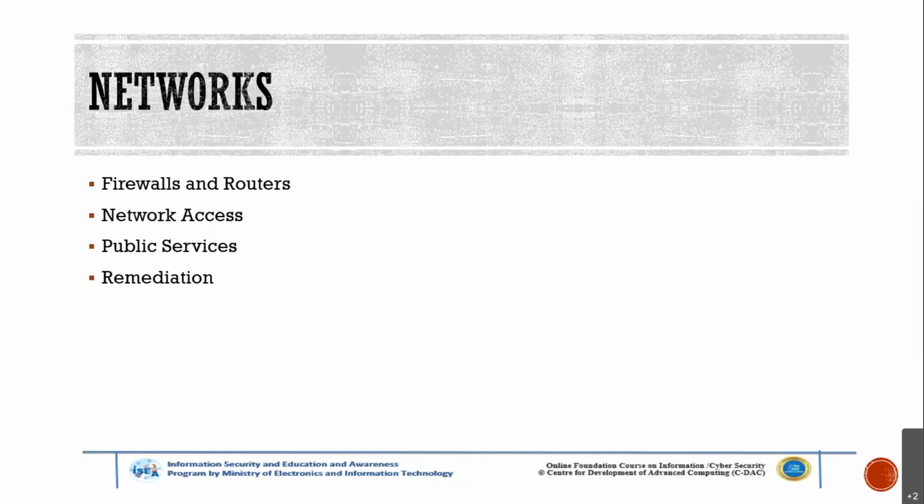In the networks, there are a number of peripherals: firewalls and routers, network access, public services and remediation. This is under the network. Firewalls and routers are the main network appliances which are implemented in every organization. Every organization has a firewall. Every organization has a router, even a small organization with or without a data center. It can be a hardware-based firewall. It can be a software-based firewall, but both should be audited.